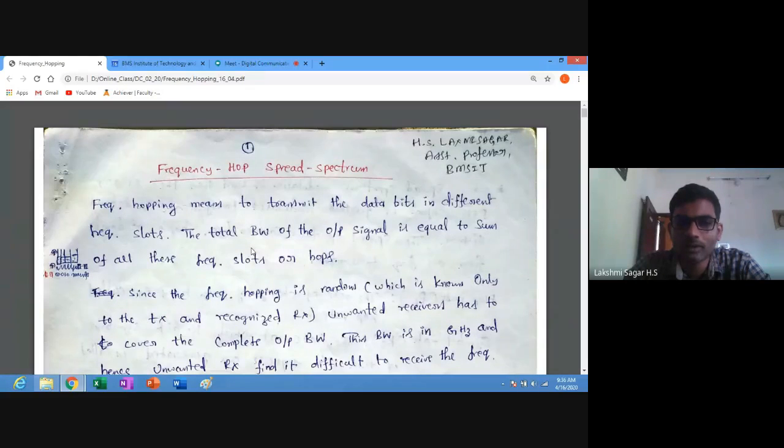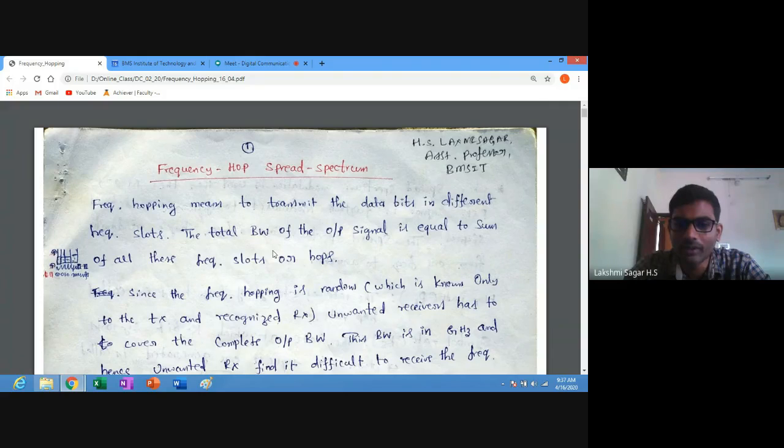In general, we'll see how the hopping or jumping of frequency occurs, and according to the pseudo noise sequence, how to allot the channels. We are going to see that in both slow frequency hopping spectrum and fast frequency hopping spectrum. Frequency hopping or jumping means to transmit the data bits in different frequency slots, from different channels.